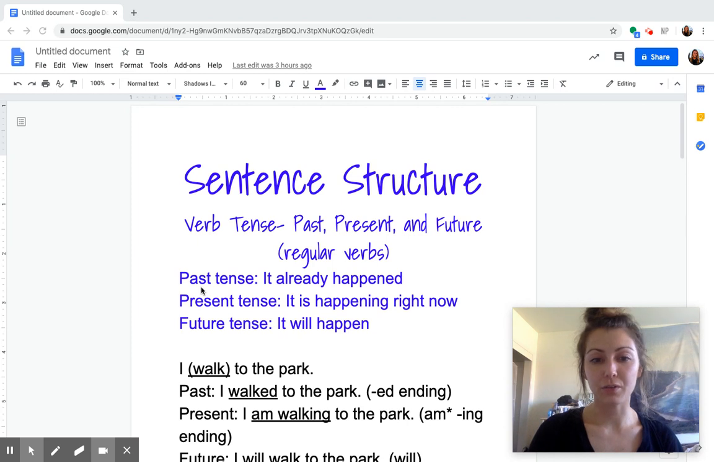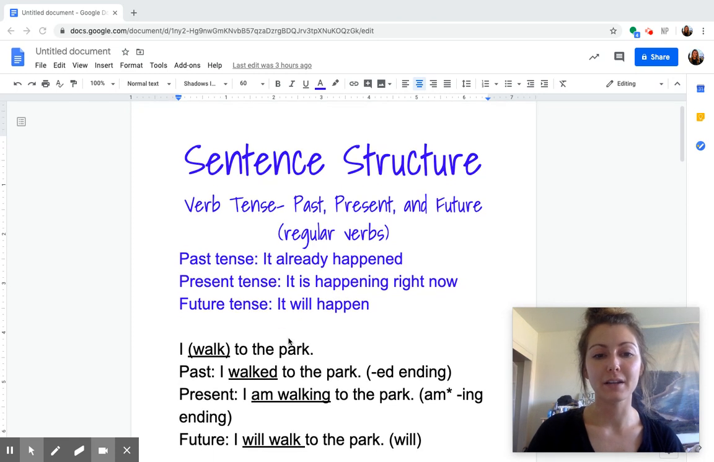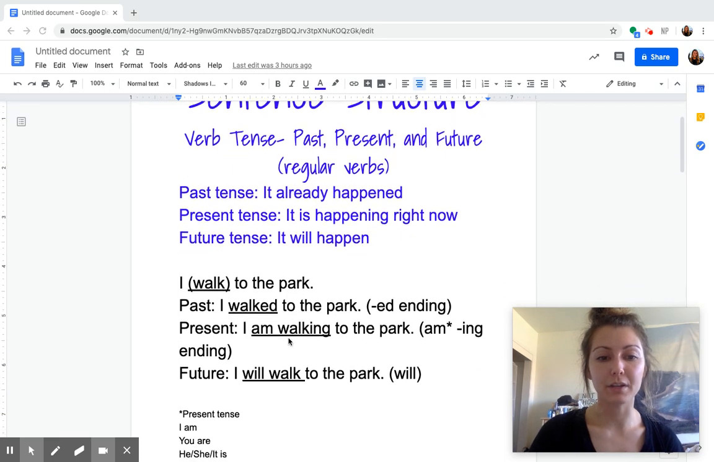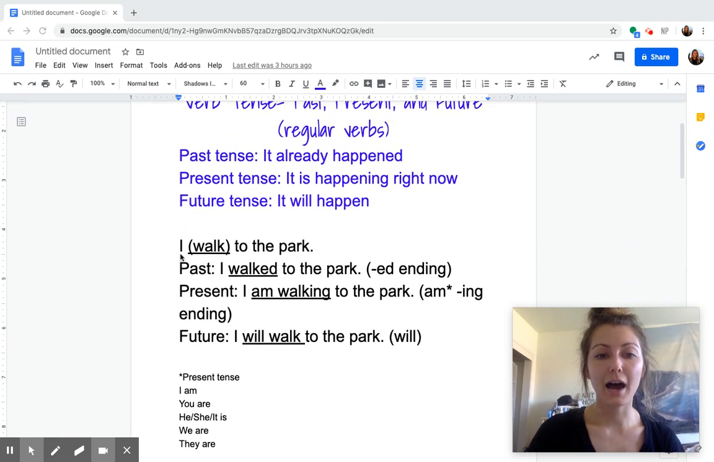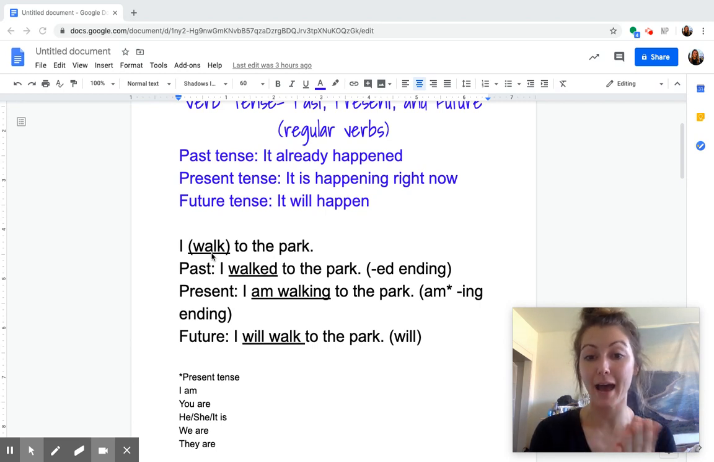So we just went over this. Past tense, it already happened. Present tense, it's happening right now. Future tense, it will happen. Each of these tenses for our verbs, remember a verb is an action word, have a rule that they follow. So we're going to look at this example here. I walk to the park. So we're going to use the verb walk here, and we're going to see what this verb walk will look like in that same sentence in past tense, present tense, and future tense.